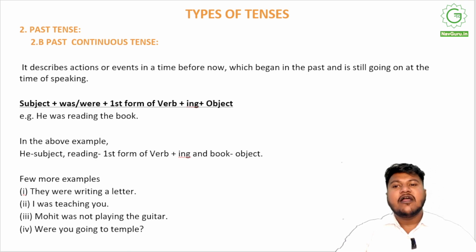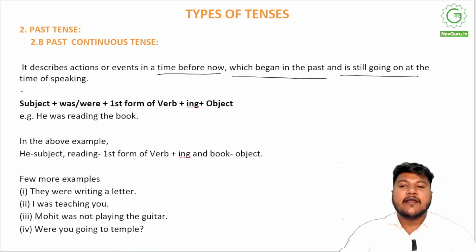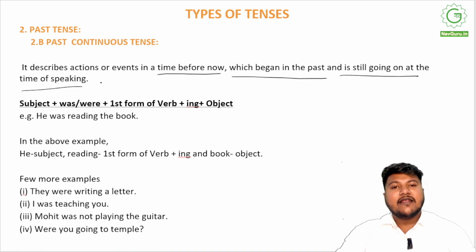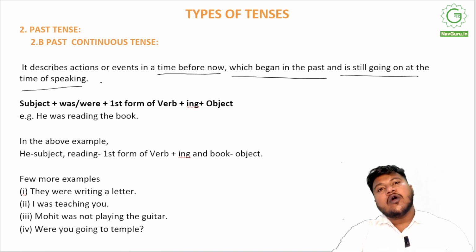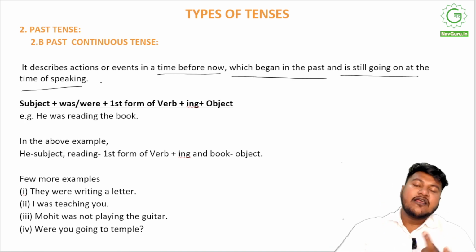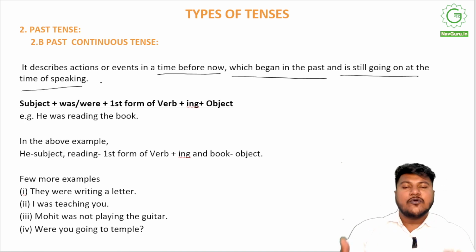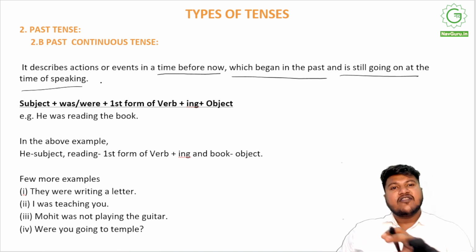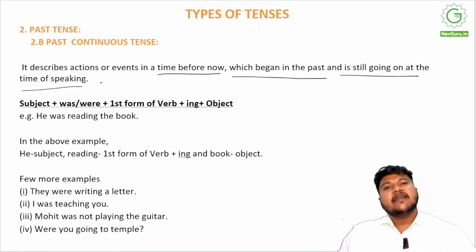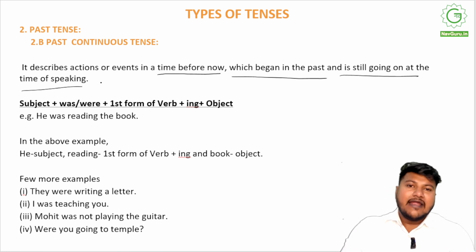Moving on, we have past continuous tense. So past continuous describes actions or events in a time before now, which began in the past and is still going on at the time of speaking. It might happen that I do not know what exactly is happening right now, but I do know what I saw last. So this is speaking from experience POV. When last I saw someone, they were doing something. When last I did something, it was happening, right?